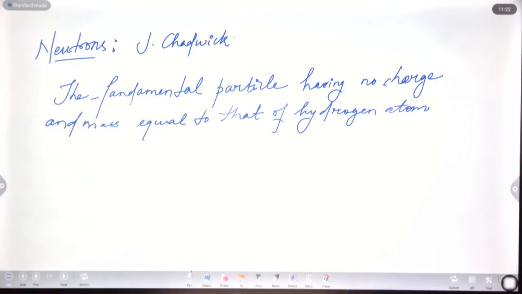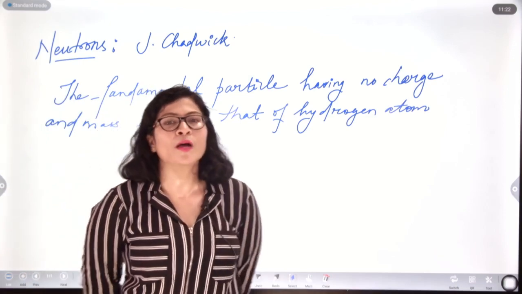So, neutrons are described as the fundamental particles having no charge but mass equal to that of hydrogen atom.